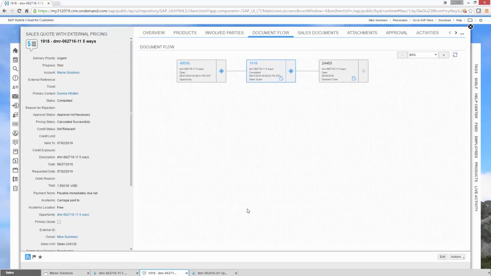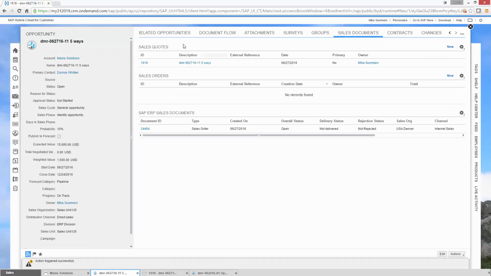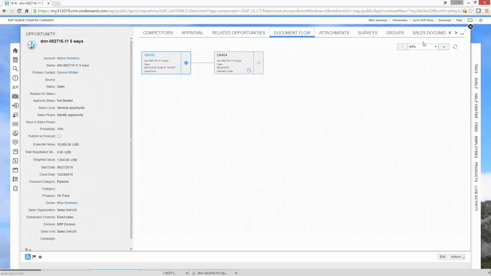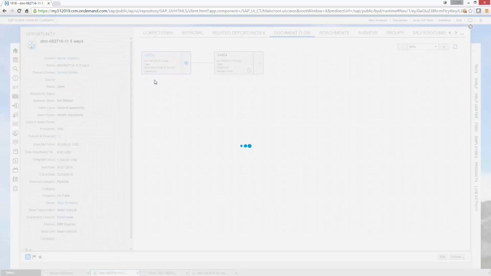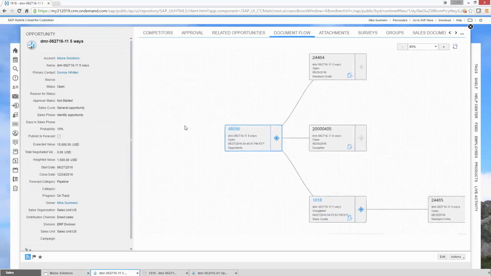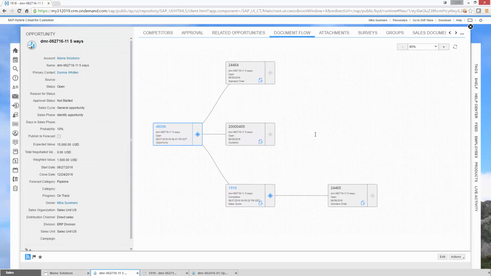Logically speaking, that means I should be able to go back to my opportunity, take a look at its document flow, refresh it, and I should have two paths coming off of this quote. Look at that. There is our actual quote. There's our first sales order. This is the follow-up ERP quotation that we created. So it actually did make it down there.